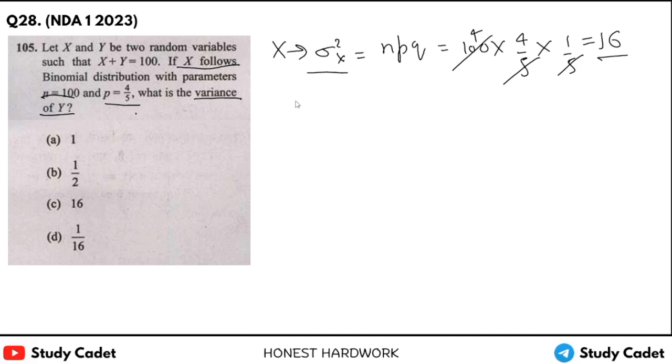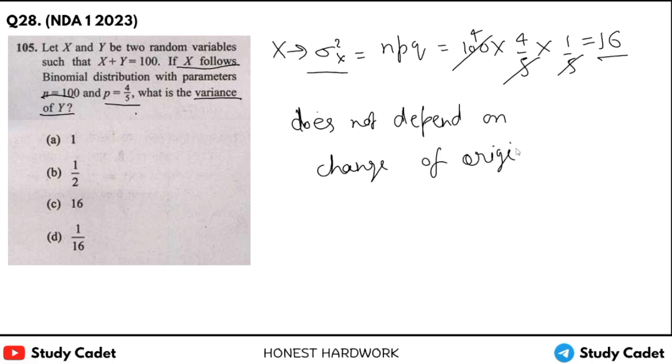So in statistics we know the property of variance, that variance does not depend on change of origin. It only depends on change of scale.